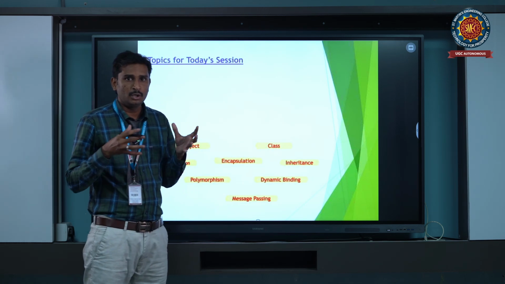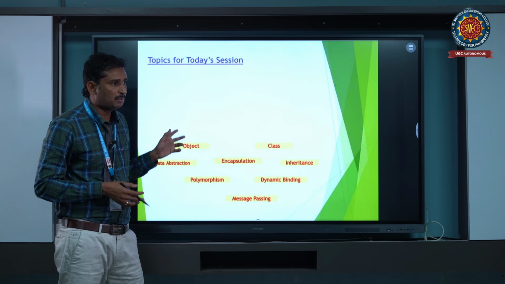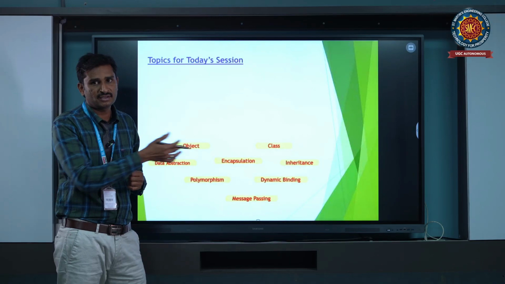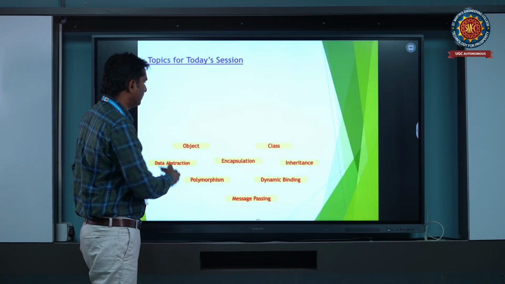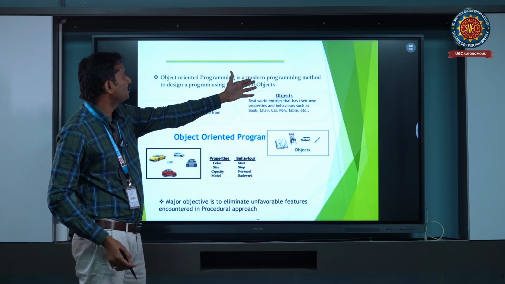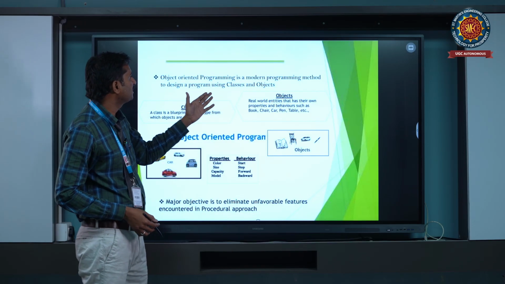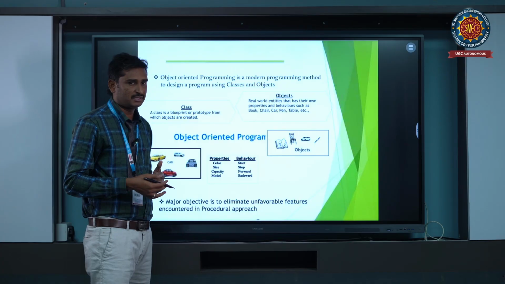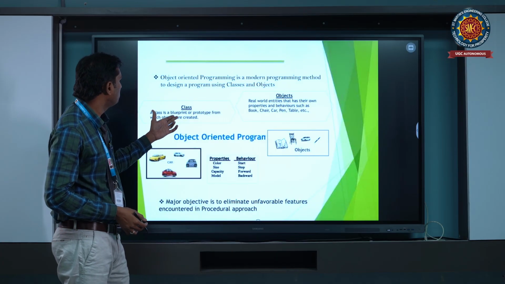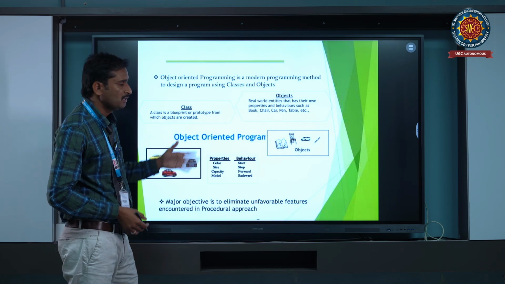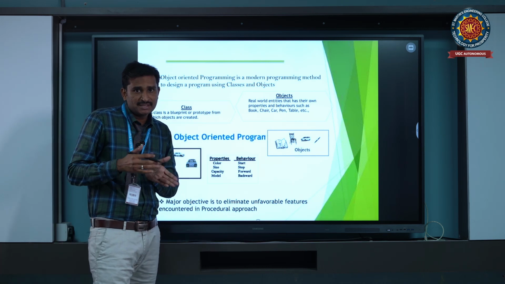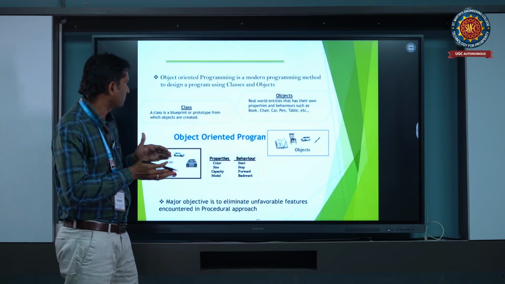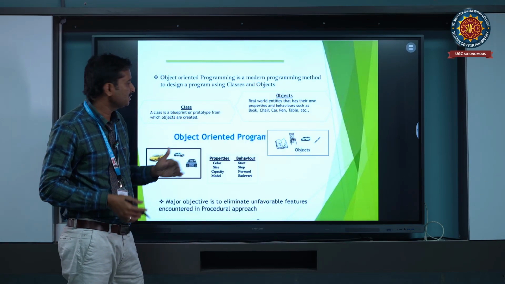Class is binding the methods and properties. And coming to the object, object is used to call the class. We can say object is an instance of a class. Okay, we can go into detail. Object-oriented programming is a modern programming method to design programs using classes and objects. Without class and object, we cannot create these programming languages. Class is a blueprint or prototype from which objects are created. We cannot create properties and methods outside of the class. We have to create any properties in the class only.